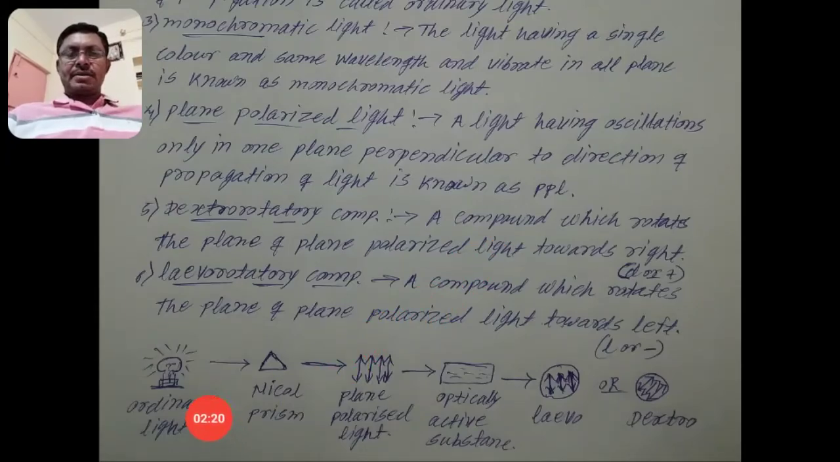Ordinary light, which you already know about, vibrates in different planes and contains different wavelengths, in all directions. When ordinary light passes through a Nicol prism, we get a single wavelength vibrating in a single plane. The ray which vibrates in a single plane with a single wavelength is known as plane polarized light.